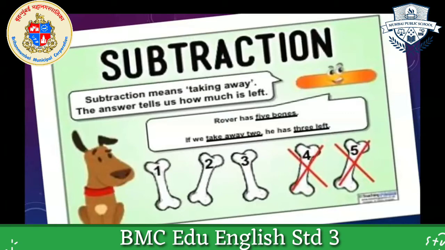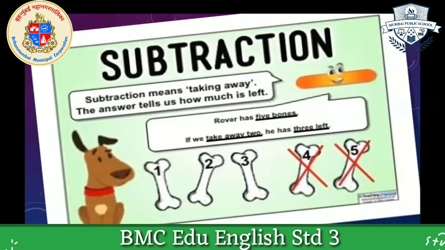You can see one dog and his name is Rover. And Rover has 5 bones. You can see 1, 2, 3, 4, 5. There are 5 bones. If we take away 2, he has 3 left. You can see the fourth and fifth one we took. So he has 3 left only.